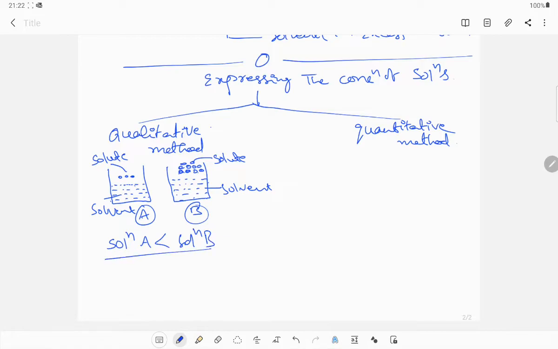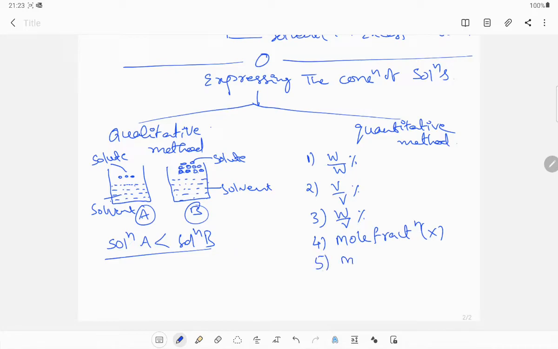But the quantitative method is very famous to predict the concentration of solutions. In this, mainly we will discuss many concentration terms. One is weight percentage, second one is volume percentage, third one is weight by volume percentage, and the fourth one is mole fraction. It is represented with X.